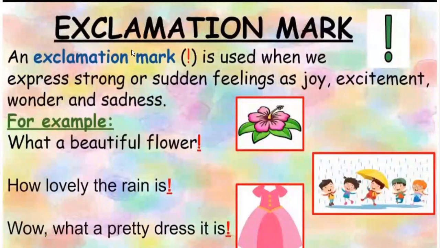Exclamation mark. An exclamation mark is used when we express a strong or sudden feeling such as joy, excitement, wonder, or sadness. For example, what a beautiful flower! Now we are expressing our feeling. How lovely the rain is! Again, we are expressing our feeling. Wow, what a pretty dress it is! Whenever we are expressing our feeling, like joy, excitement, wonder, sadness, we will use exclamation mark.